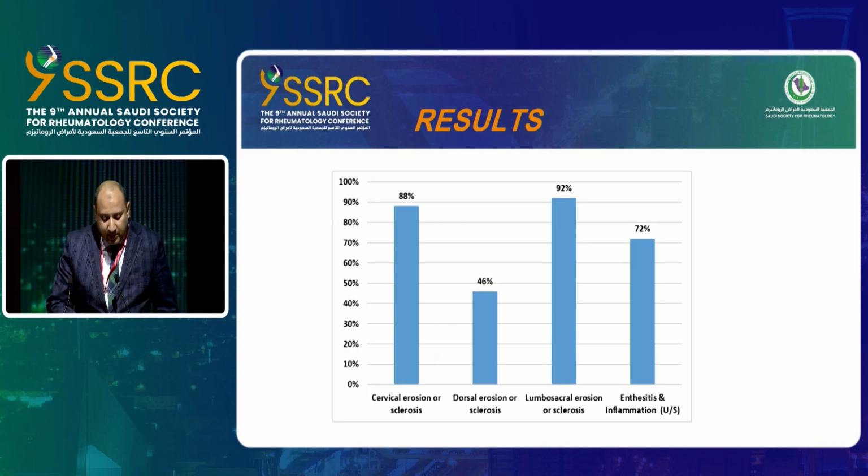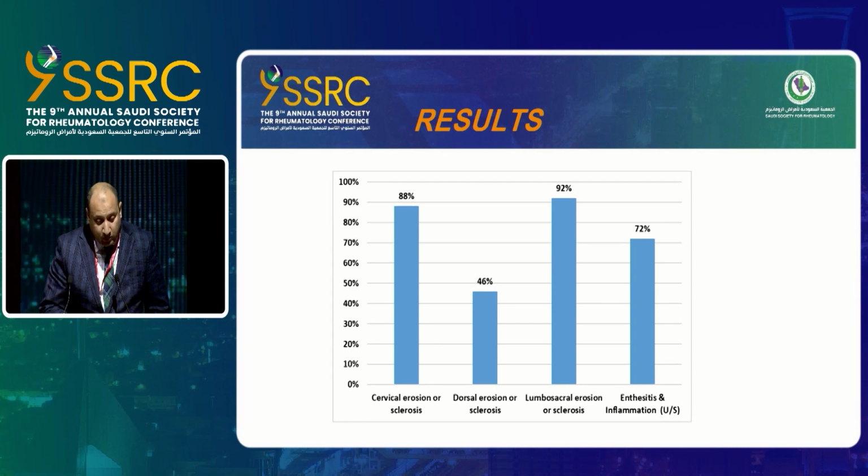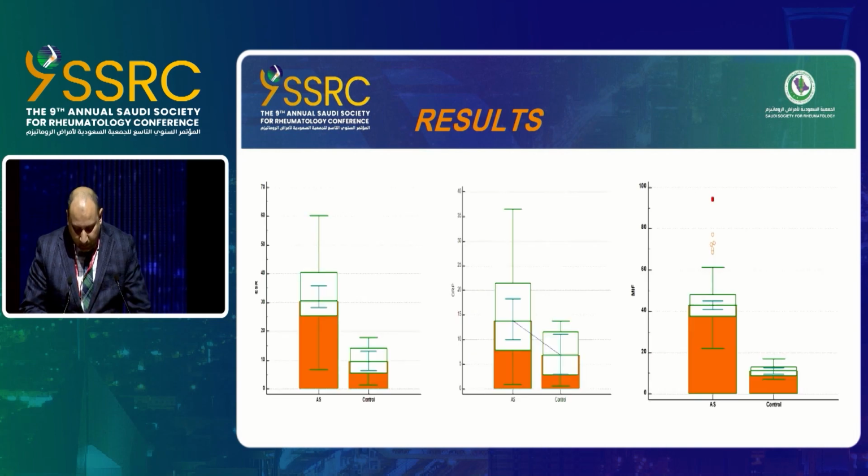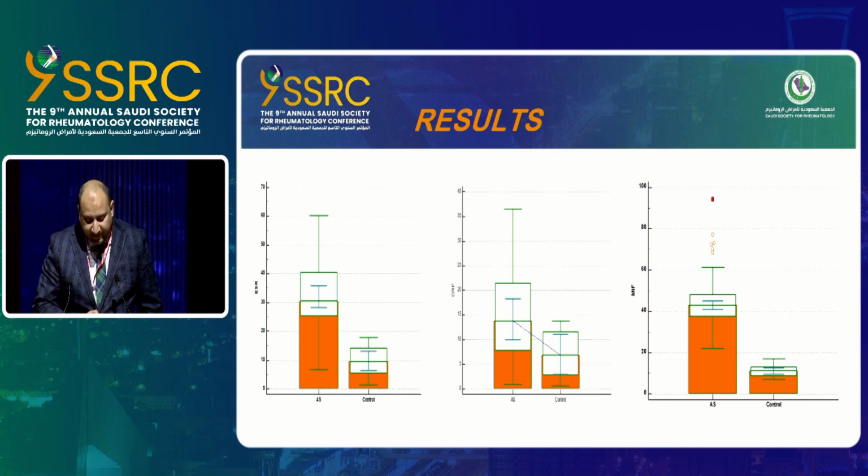Regarding the radiological findings, 92% of patients had lumbosacral erosion or sclerosis, while 88% had cervical erosion or sclerosis, and 72% had enthesitis and signs of inflammation in the ultrasound. Regarding the laboratory data, there was a statistically significant increase in ESR, CRP, and MIF in the patient group in comparison to the control group.